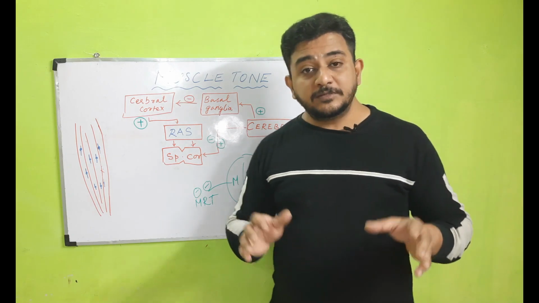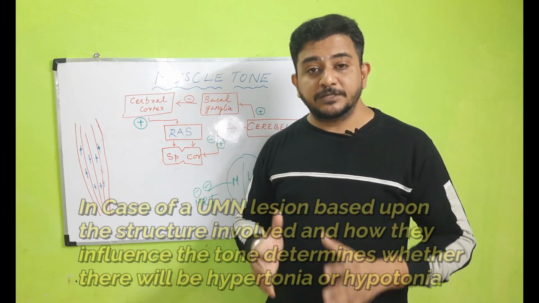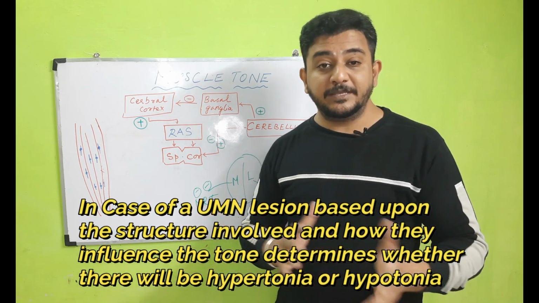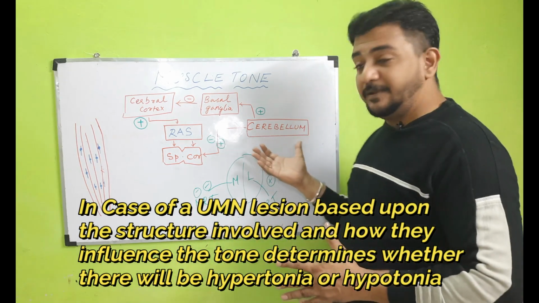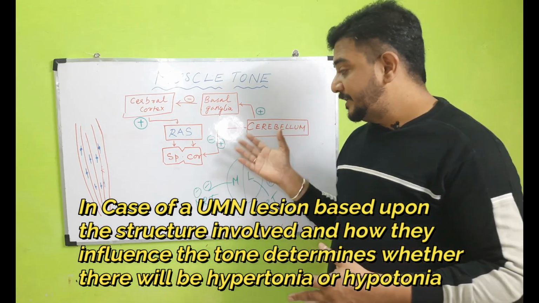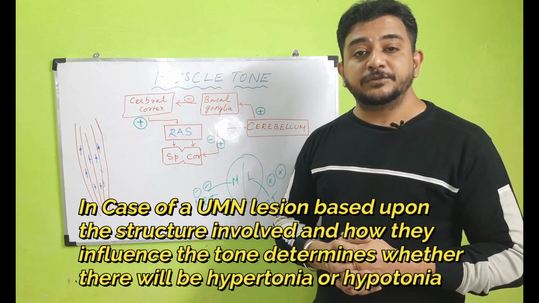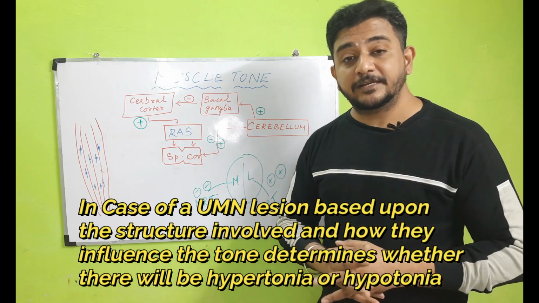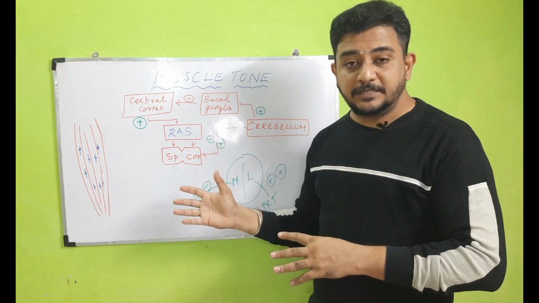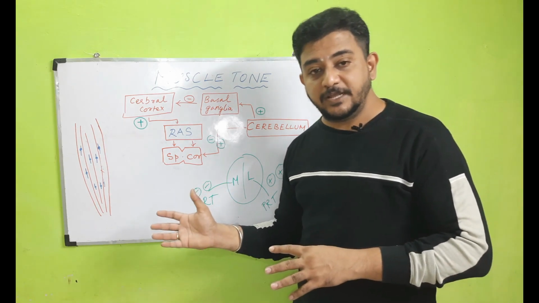So don't say that if it is an upper motor neuron lesion, spasticity and hyperreflexia are the only classical features. There can also be some differences, because cerebellar lesions are also higher center lesions, which can also result in reduced tone. Fine. So this I think will help you in your differential diagnosis.